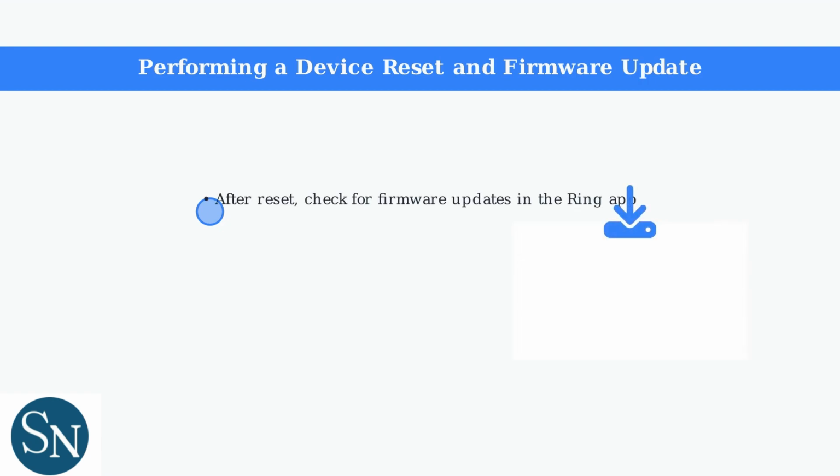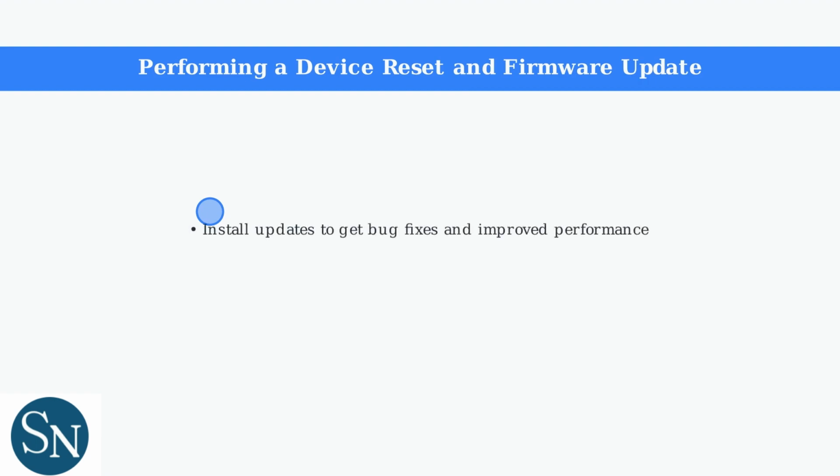After the reset completes, open the Ring app on your smartphone. Check for firmware updates in the device settings. Install any available firmware updates. These updates include important bug fixes and performance improvements that specifically address motion detection and timer issues.